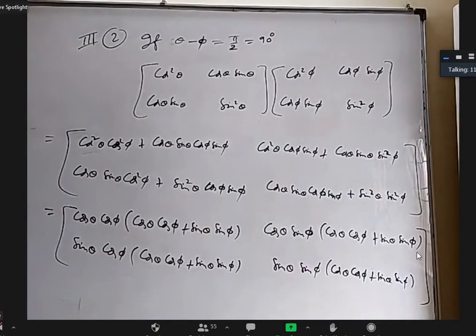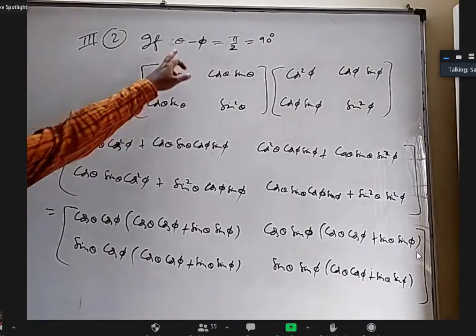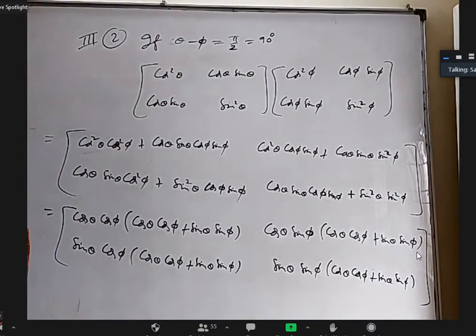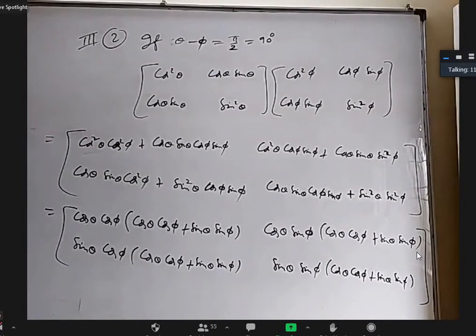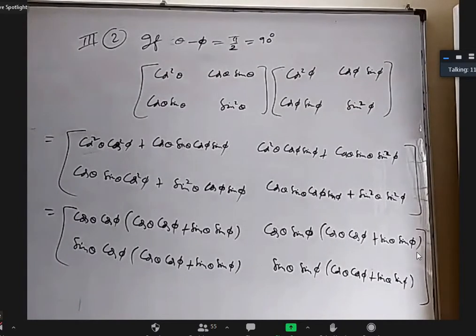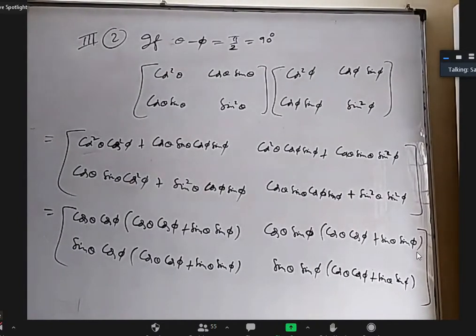Theta and phi are complementary angles, no, sir? Yes, correct. No, that is when theta plus phi is 90. Here, theta minus phi is 90. We don't have any such name for complementary. Sir, you write cos theta, cos phi plus sin theta, sin phi as cos theta minus phi, no, sir? Yes, yes, correct.